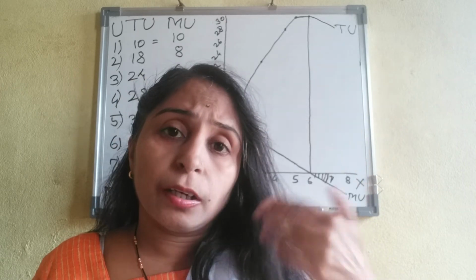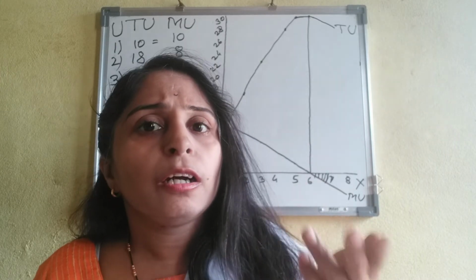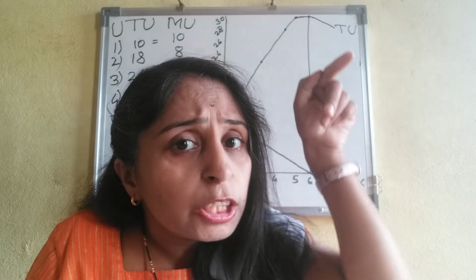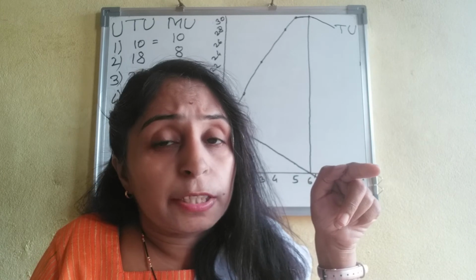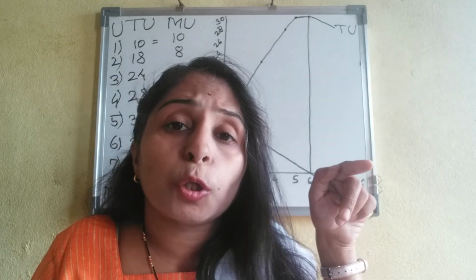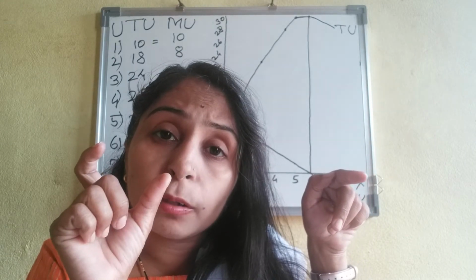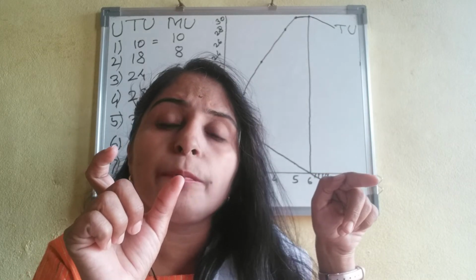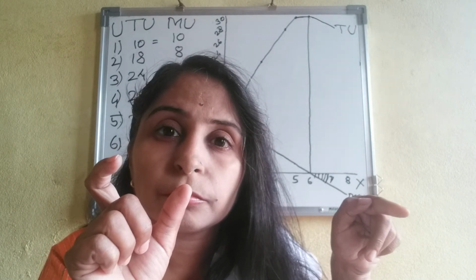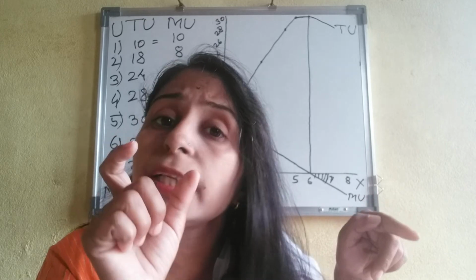And if we consume the second, third, fourth, we will experience diminishing marginal utility. It means marginal utility diminishes with the total quantity of units consumed by a consumer.